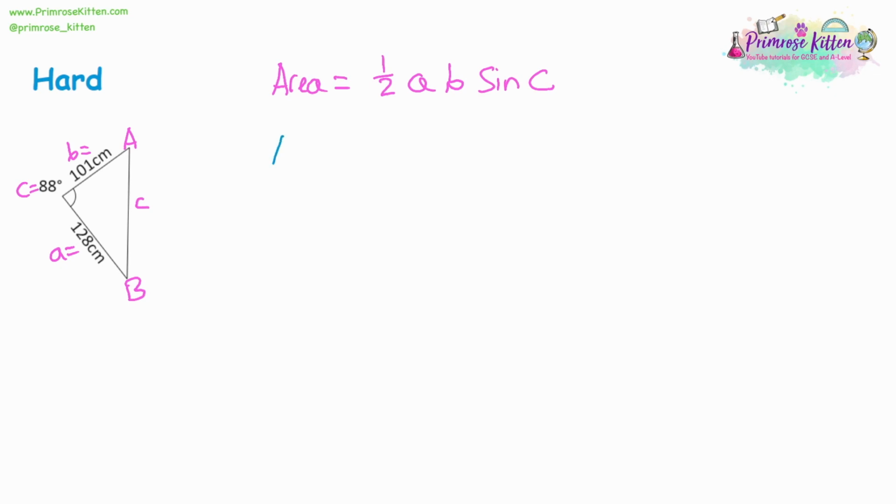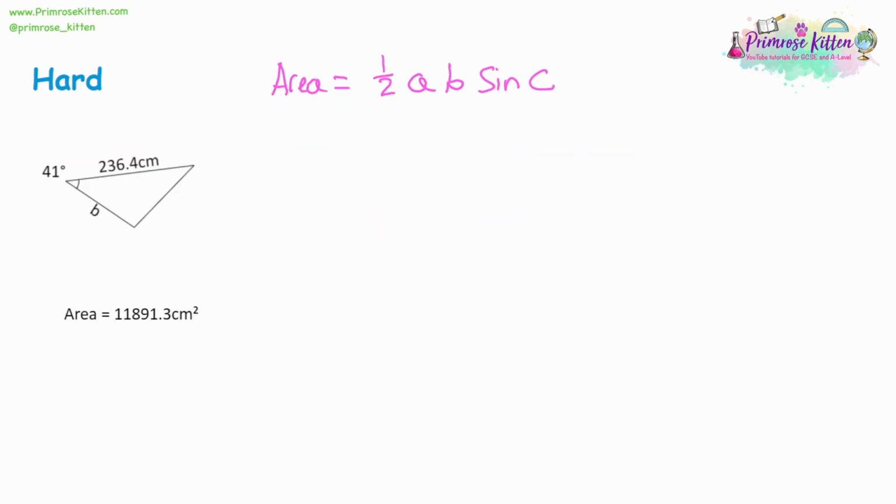So now we can substitute into this. The area equal to a half times A, 128, times B, 101, times the sine of C, which is 88 degrees. So again, we can type that into a calculator. So type in a half or 0.5 if you prefer, multiplied by 128, multiplied by 101, multiplied by the sine of 88. They'll give you your answer straight away. And we have 6,460.1 to 1 decimal place. Then units, the measurements are in centimetres, so an area will be centimetres squared. Moving on to our next question.